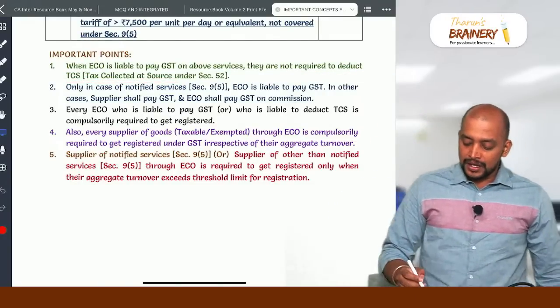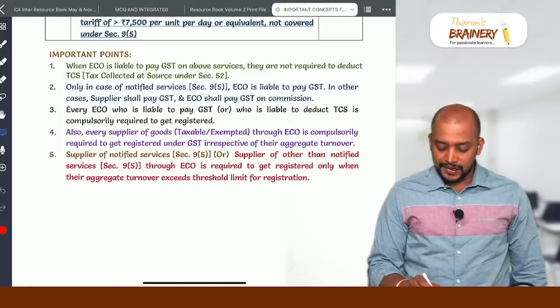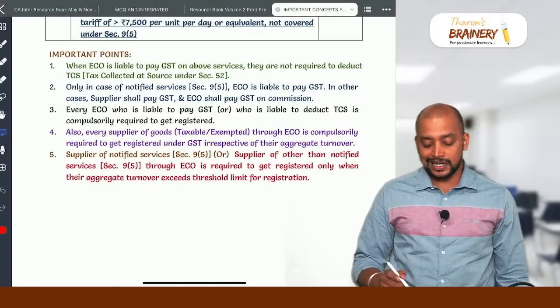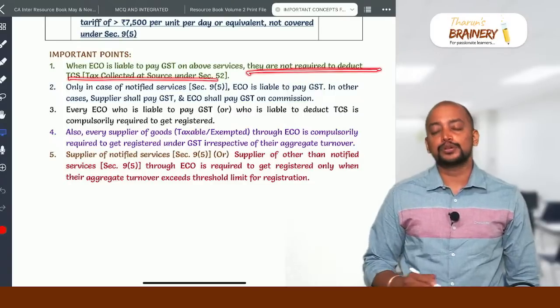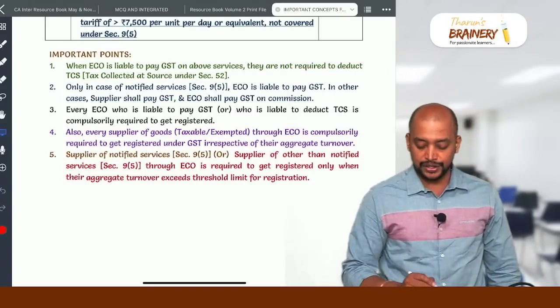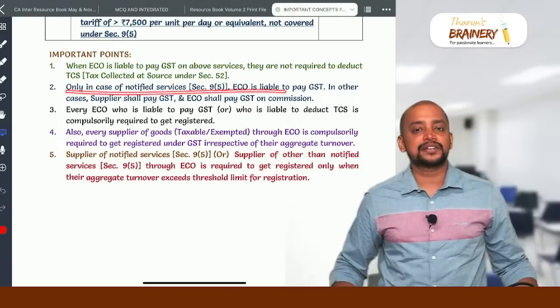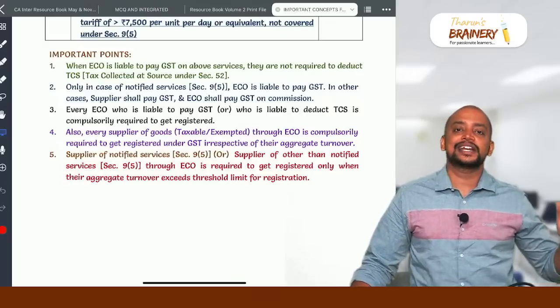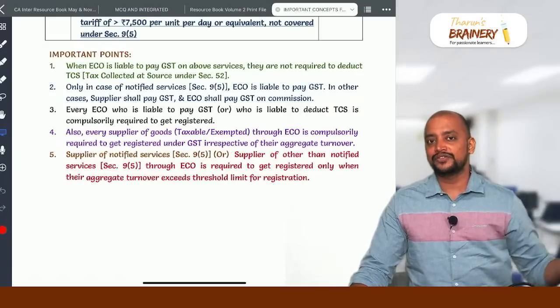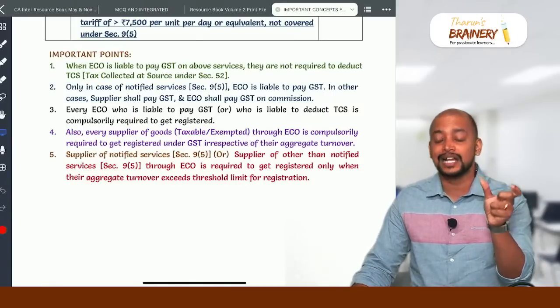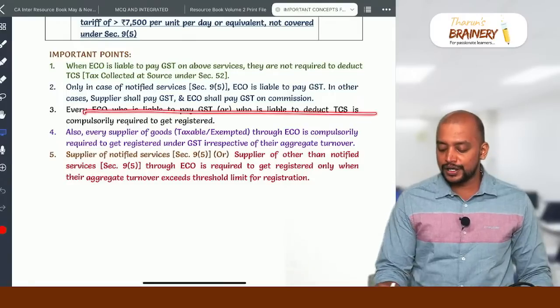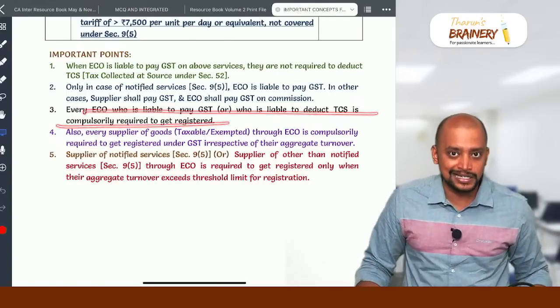And one more point is that whenever e-commerce operator is paying GST, TCS will not be applicable. So section 9.5 and 52 are mutually exclusive. Only in case of notified services, e-commerce operator will pay GST. In case of other transactions, supplier only will pay GST, e-commerce operator will not pay. Then what is the liability on e-commerce operator? Only the commission.